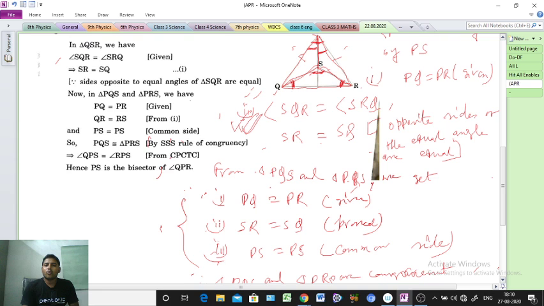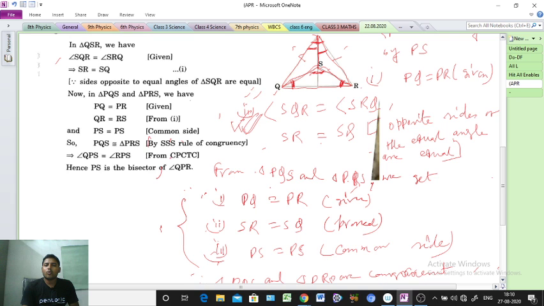At first we have to prove the two angles are equal, and then PS is bisecting both sides. By PS we are getting two triangles, PQS and PRS, so from there we can prove that PS is bisecting angle QPR.